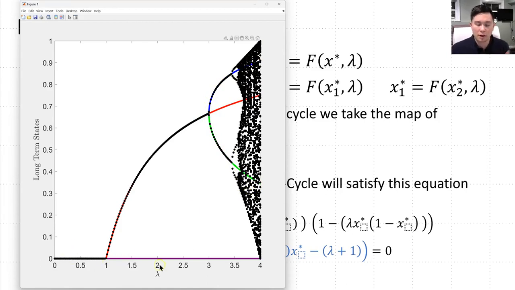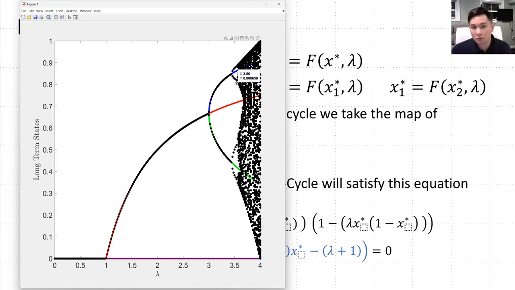If we look at our diagram, this fixed point at x equals 0 is stable between 0 and 1, and then we can see that it is no longer stable because all of our long-term behavior approaches the stable fixed point along this branch. And then once we hit lambda equal to 3, this fixed point that was represented by a red line becomes unstable, and the 2 cycle becomes the stable form. We can see that the stability of the 2 cycle eventually breaks down into a 4 cycle, which breaks down into an 8 cycle, and so on and so forth until we approach chaos.